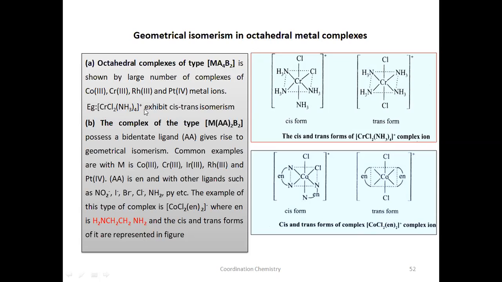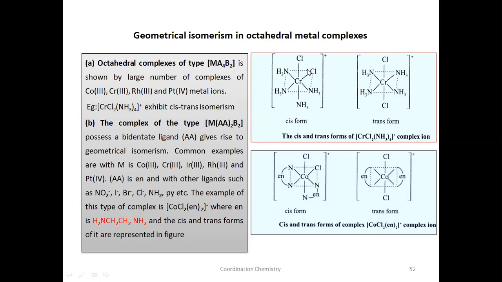How do you indicate trans and cis in this case? In a similar manner to square planar complexes, choose the ligand that is two in number, that is chloro, to indicate the cis and trans, and show these positions. First draw the octahedral geometry like this. Indicate 4 equatorial positions and 2 axial positions, one above and one below the plane. Either you can indicate the 2 chloro positions adjacent to each other like this, Cl and Cl, or you can show them like this.